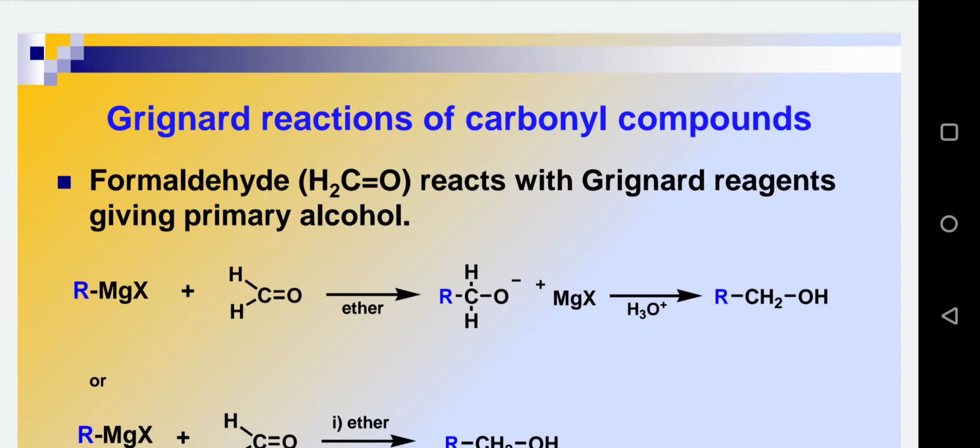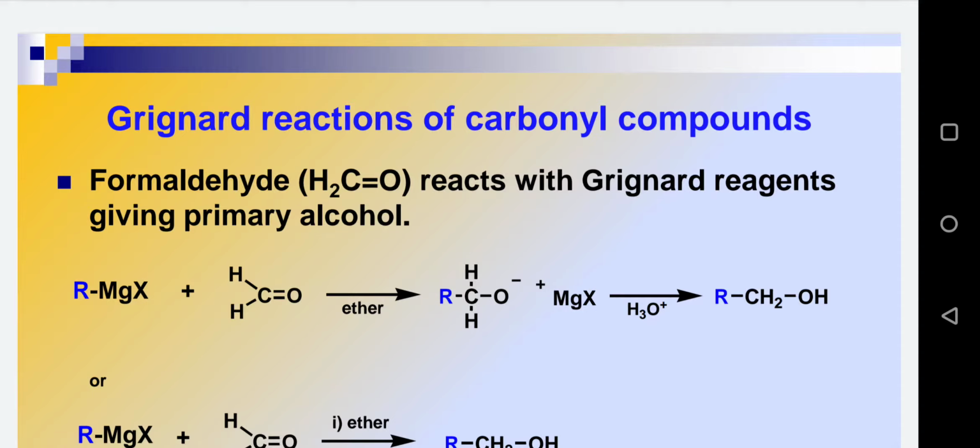This reaction also takes place in the presence of ether. If I treat formaldehyde, HCHO, with a Grignard reagent, what I'll get is a tetrahedral intermediate, RCH2O negative, with a counter ion of MgX positive.